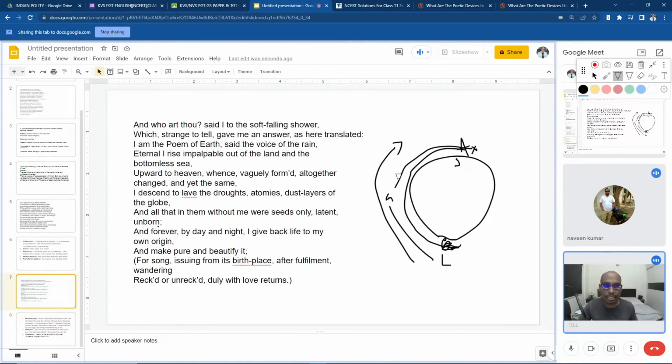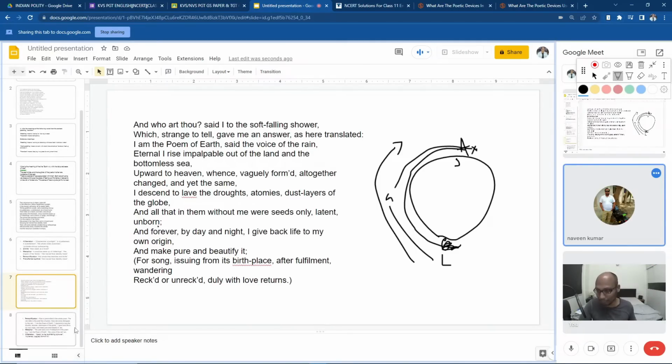But in all these states, it remains the same, like a god who can take different forms. This water or rain has the power to change into different forms and at the same time remain the same. You don't say water vapor is not water, or that the gaseous, liquid and solid states of water are something different. H2O remains H2O.